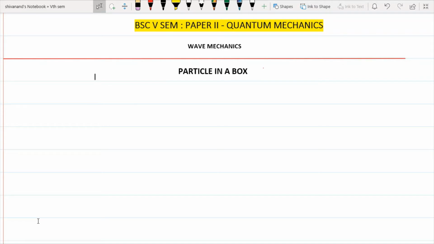So the probability of finding a particle in a particular region, if it is equal to 1, then we call that function normalized. If that probability is 0, that is, if you take the probabilities of two wave functions at the same time in the same region, then that will be equal to 0. So today, let me start with the particle in a box, the one dimensional case.